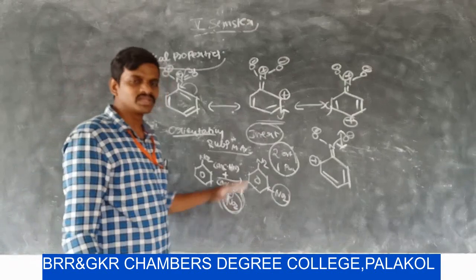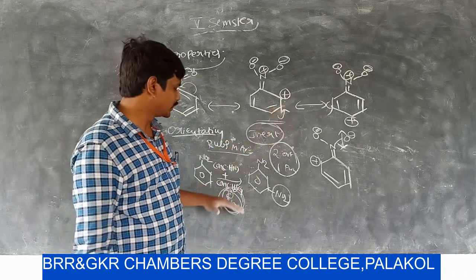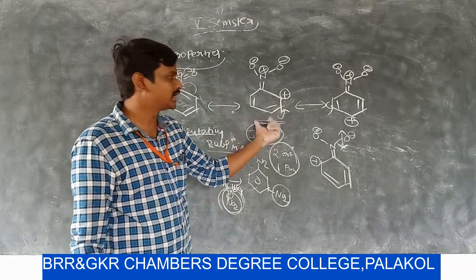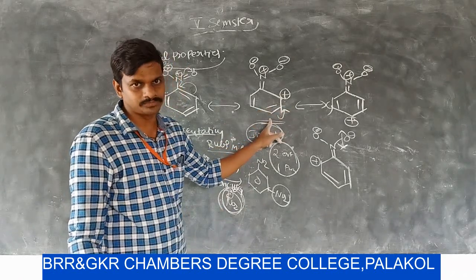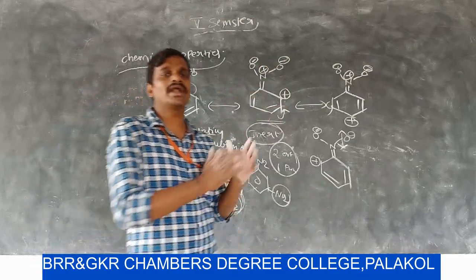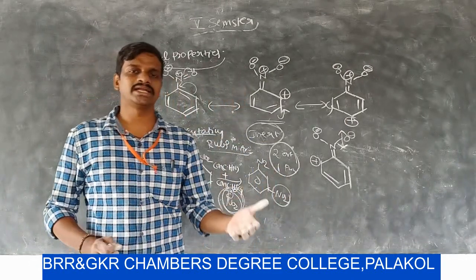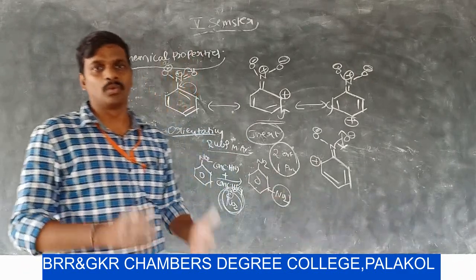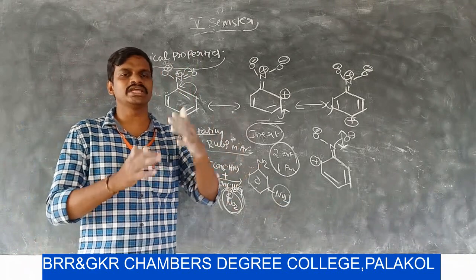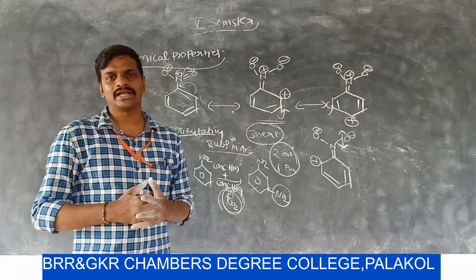So this electrophile does not interact with another electrophile. That is why the incoming NO2 plus, that means the incoming nitronium ion, does not attach at ortho and para positions. When compared to ortho and para positions, the meta position is somewhat electron rich, so the incoming electrophile attacks at the meta position. Why? If the benzene ring is substituted by an electron withdrawing group, then the incoming electrophile attacks at the meta position.